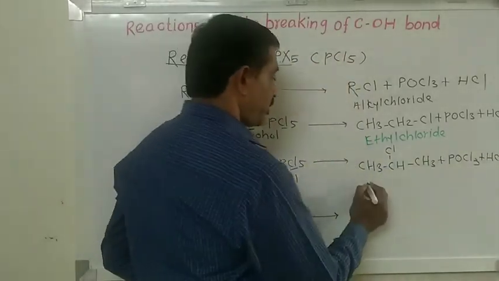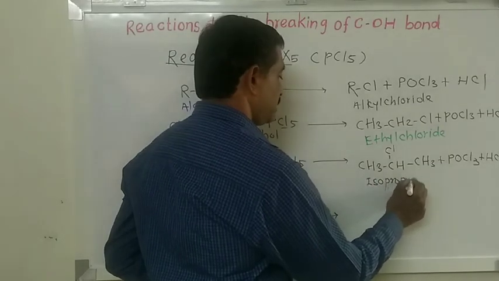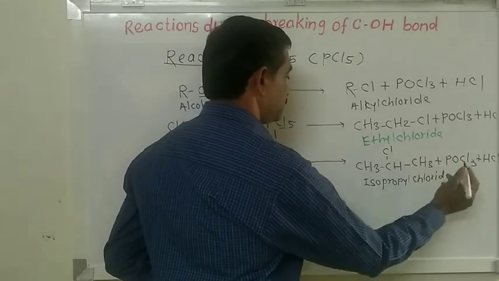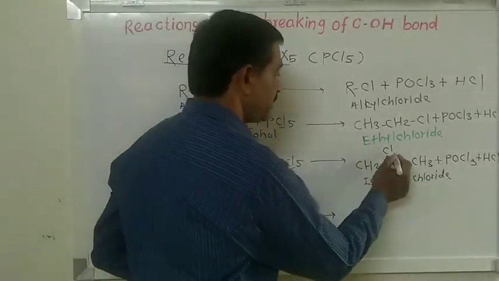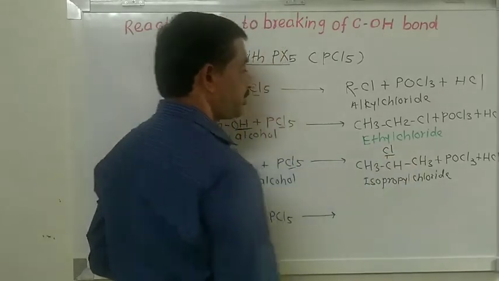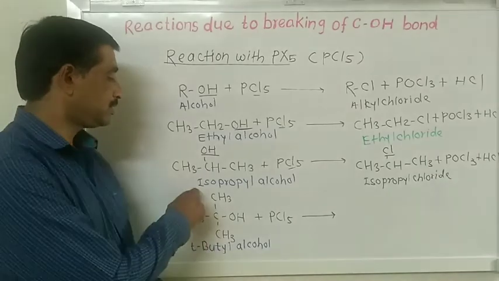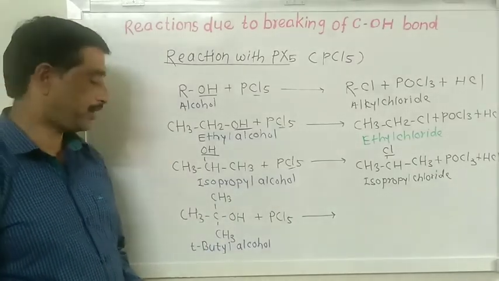The name of the compound is isopropyl chloride. In this reaction also the OH group is replaced by the chlorine atom from phosphorus pentachloride. So isopropyl alcohol is converted into isopropyl chloride.